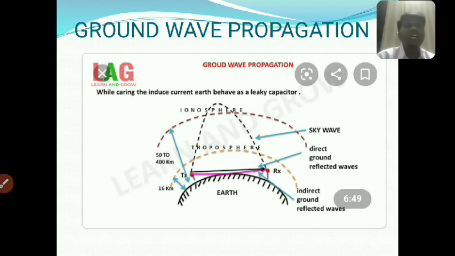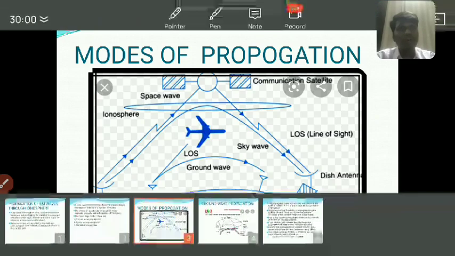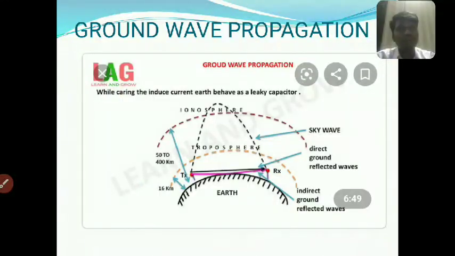The first one is ground wave propagation. We have to see the first ground wave propagation figure. The first one is the earth surface. From the ground, the earth surface, up to 16 kilometers the troposphere layer is created, and from the earth surface up to 400 to 500 kilometers is the ionosphere.